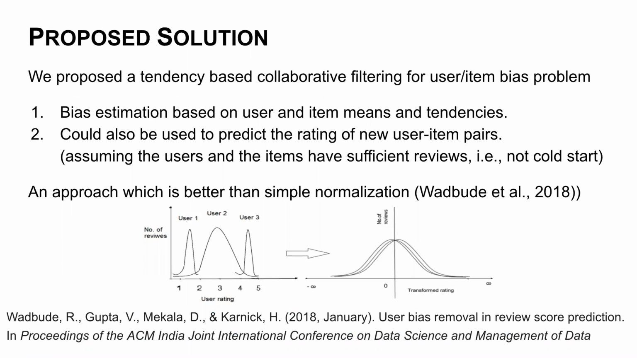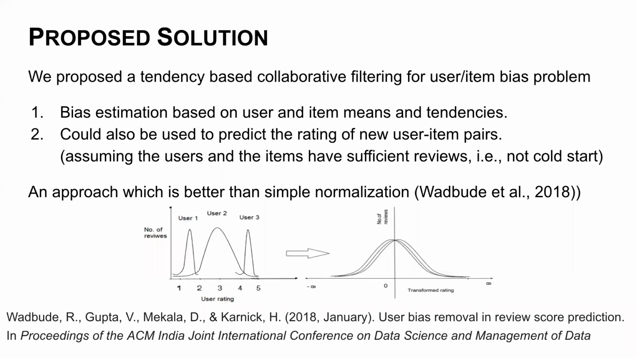So what is the proposed solution? We propose a tendency-based collaborative filtering approach for removal of user bias. For this, we estimate the mean and tendencies for users and items. We also use this technique to predict the rating for a new user item pair.